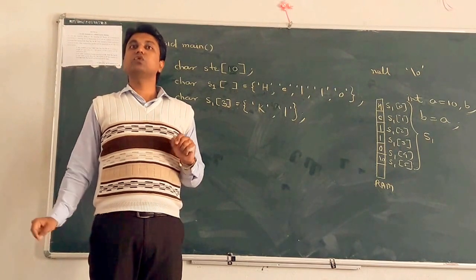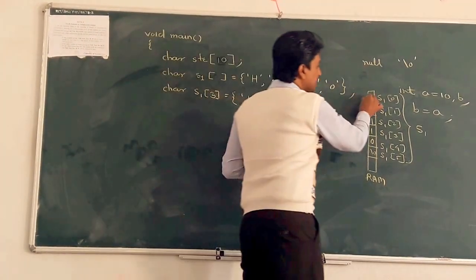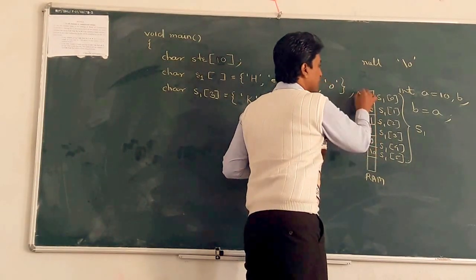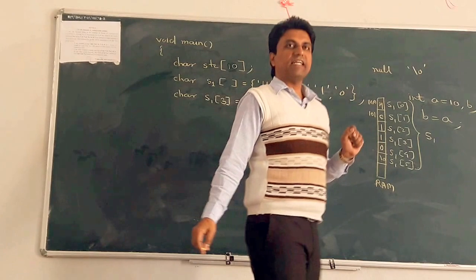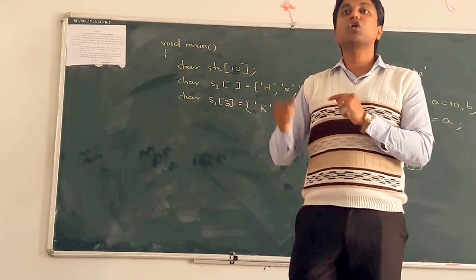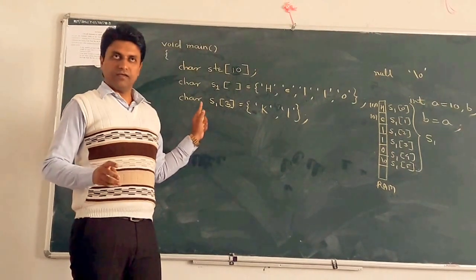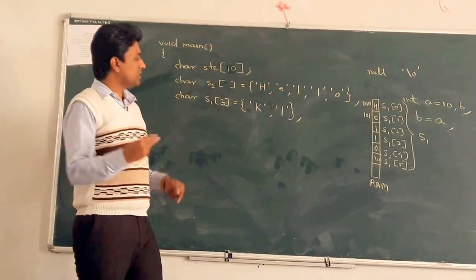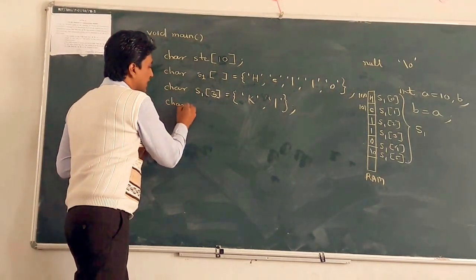The array name always gives you the base address of that array, because each location has some address. For example, 100, then the second one is 101, because array elements are arranged in contiguous memory locations. Clear? Any doubts? Okay.